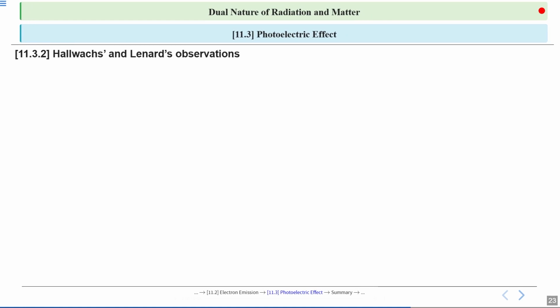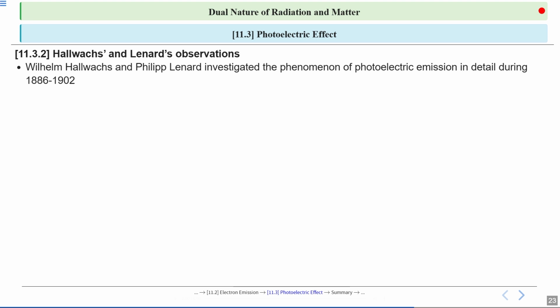Now we are focusing on Hallwachs and Lenard's observations, which are important for understanding the photoelectric effect. So let's start with the work of Hallwachs and Lenard between 1886 and 1902. They studied photoelectric emission in detail. Photoelectric emission is when electrons are ejected from a material after it absorbs light. This was a new and surprising discovery at the time, and it challenged the classical wave theory of light.